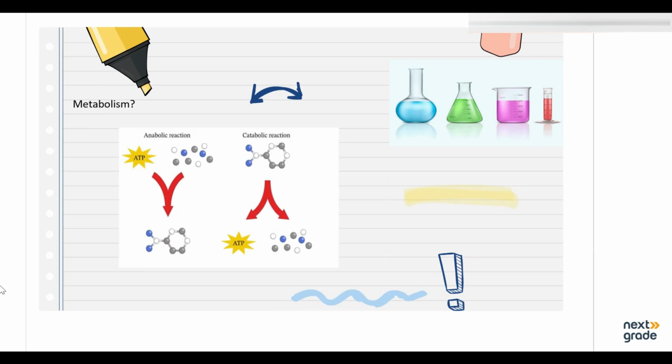Then, what is metabolism? Metabolism is basically the survival of an organism, which depends upon its ability to take some chemicals from its environment and then use them to make chemicals of its living matter. On what does the survival of an organism depend? The ability to take some chemicals from its environment and use them to make chemicals of its living matter. So this is what metabolism is.